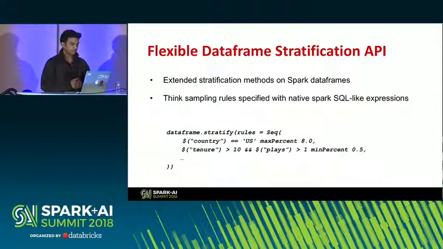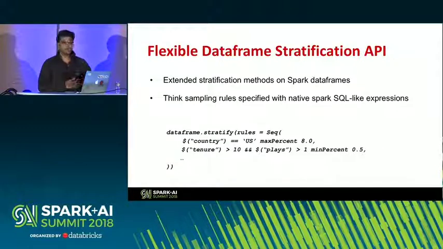So for example, let's assume that the data frame has 3 different columns: country, tenure, and place. The first rule says, I want to make sure that I get a subset of rows from the data frame, meeting the condition that the number of rows that have column country as US should be at most 8% of the resultant subset that I stratify from the data frame. All that is encoded in that simple line that just says country equal to US, max %, 8.0, right?